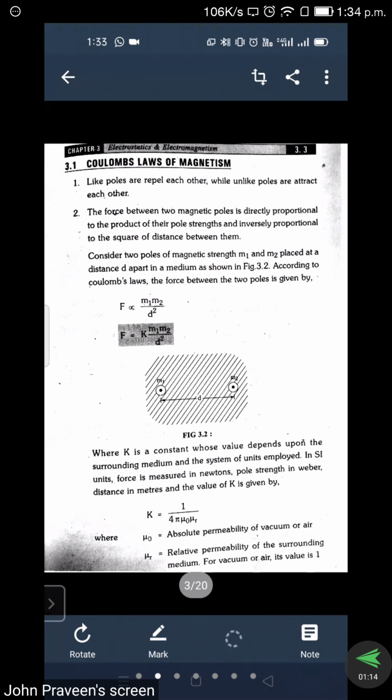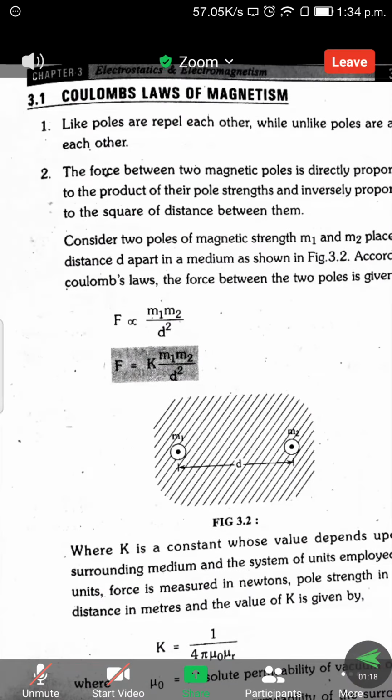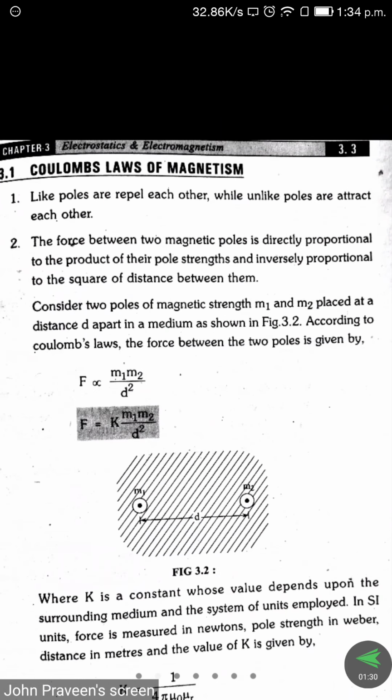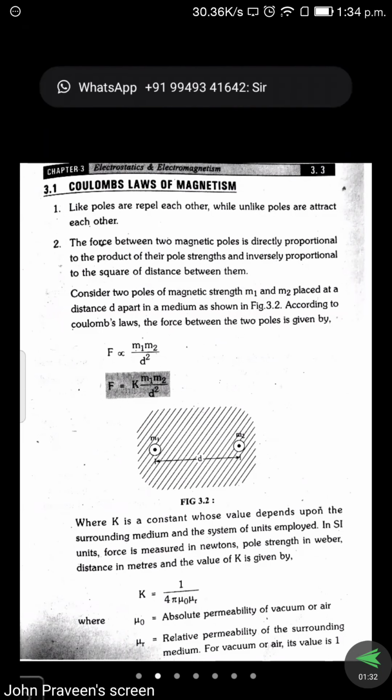Here there are two poles placed, M1 and M2. The distance between M1 and M2 is D. According to his statement, considering the second one, it is directly proportional to the product M1 and M2 and inversely proportional to D square.